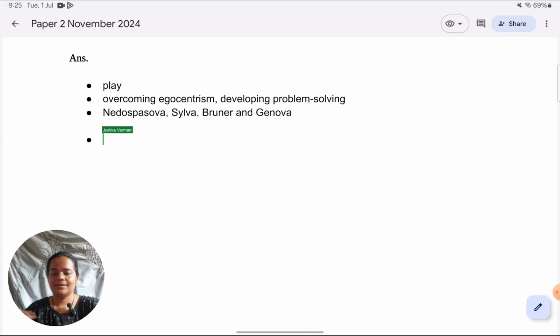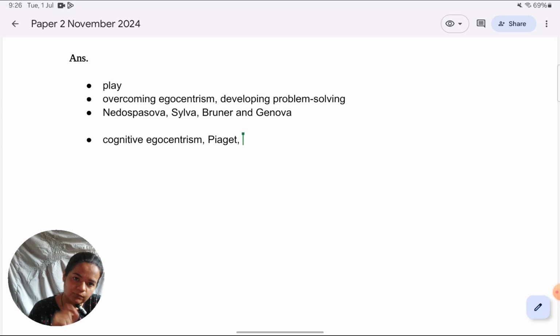Now, of course, my next paragraph is not going to be jumping into the Nedos-Pasova study. That is something I can do later. I want to first explain at length what is cognitive egocentrism and what is meant by overcoming it. So in a paragraph, first I'm going to explain what is cognitive egocentrism, at what stage it takes place according to Piaget, and according to Piaget, again at what age it is overcome. All those things I will explain.